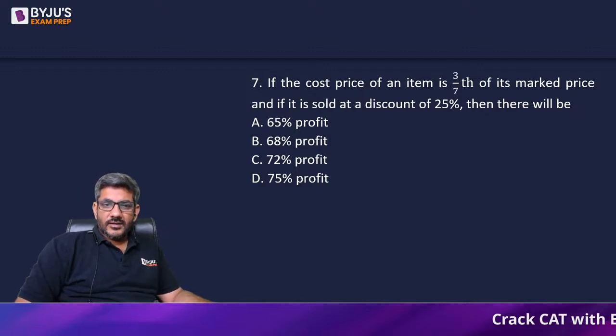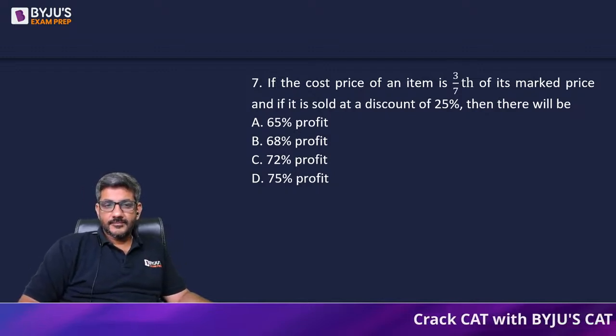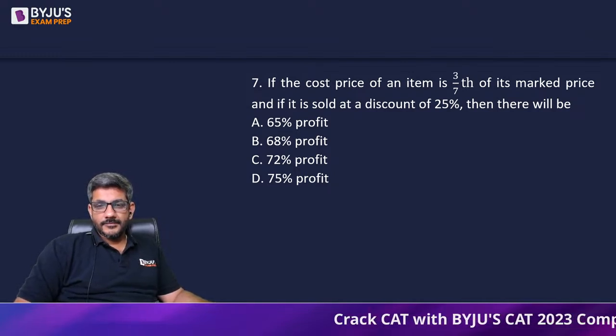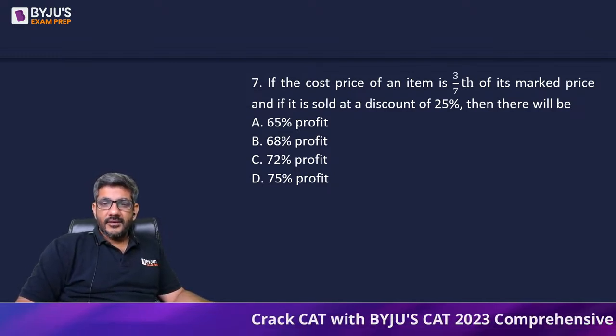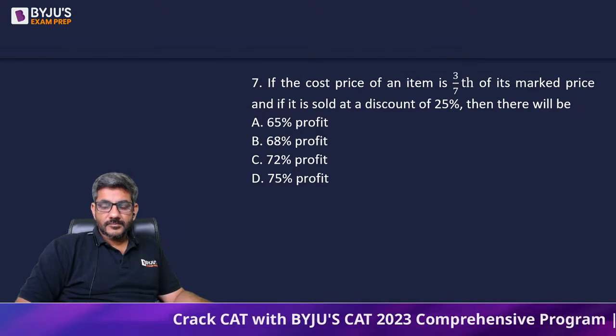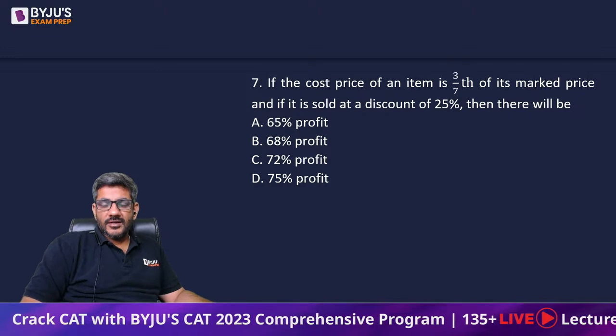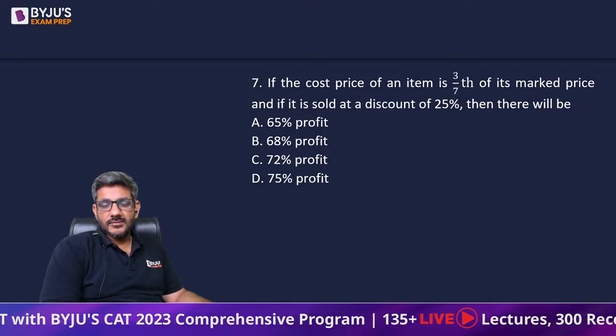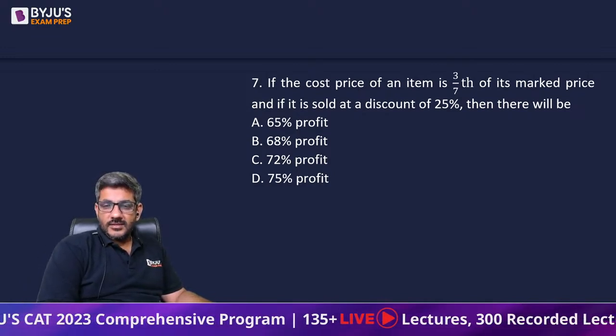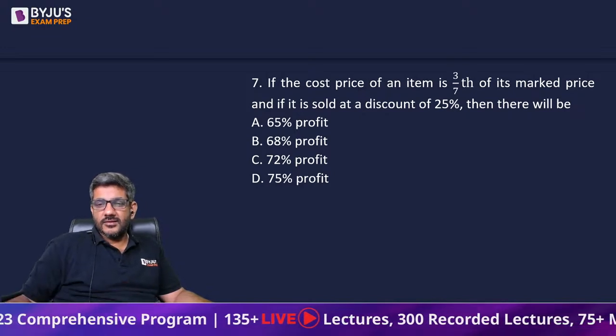Anjala has got D. Great. Nidhi Singh has got B. Okay. Harsh Jindal has got D. Ritik has got D. Sonali has got D.